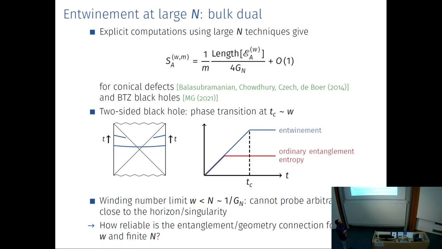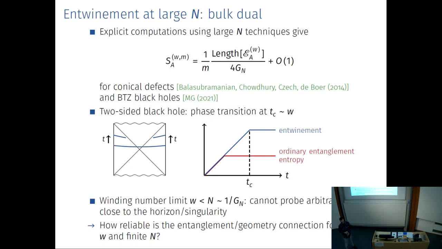And this means that the entanglement entropy will stop growing at some certain time. It will saturate, both for environment and for the ordinary entanglement entropy. But the critical time where the saturation happens is, for environment, roughly proportional to the binding number. So you can probe this growth of the length of the wormhole, as it has been called. You can probe this for environment for a much longer time than for the ordinary entanglement entropy.